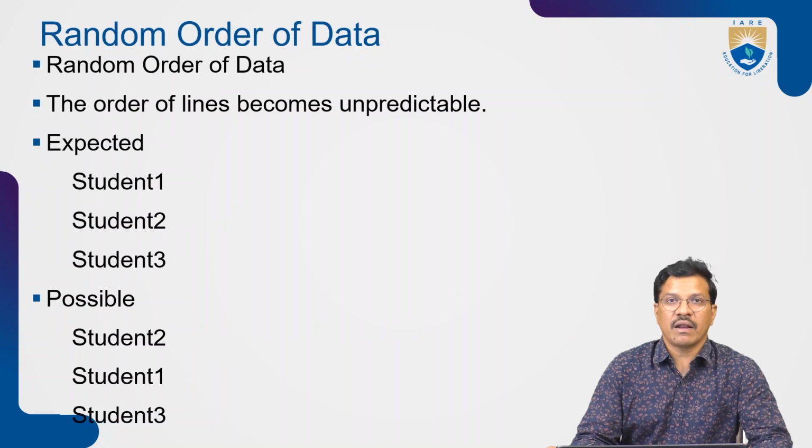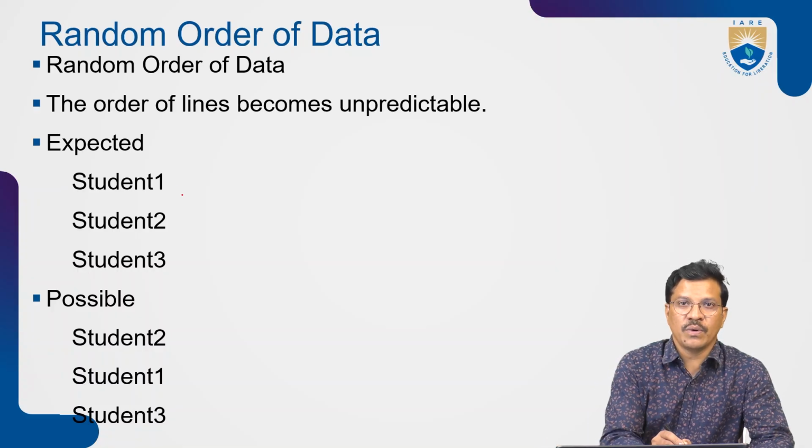Next, random order of data. Sometimes random order of data might display in the output. Whenever we show that output file, the expected order is not kept, and the order of lines becomes unpredictable.